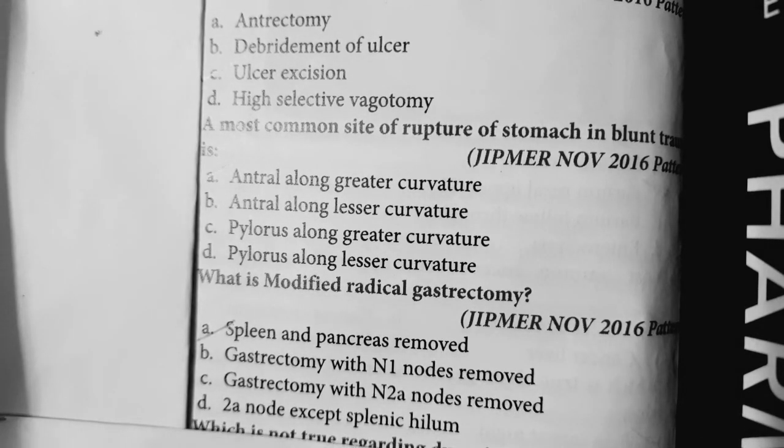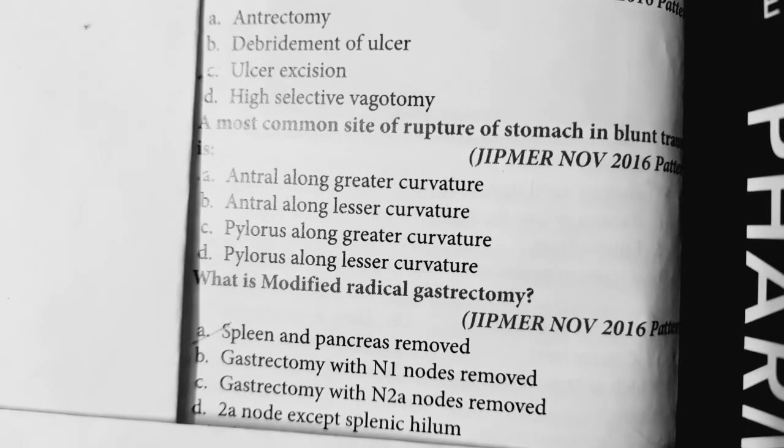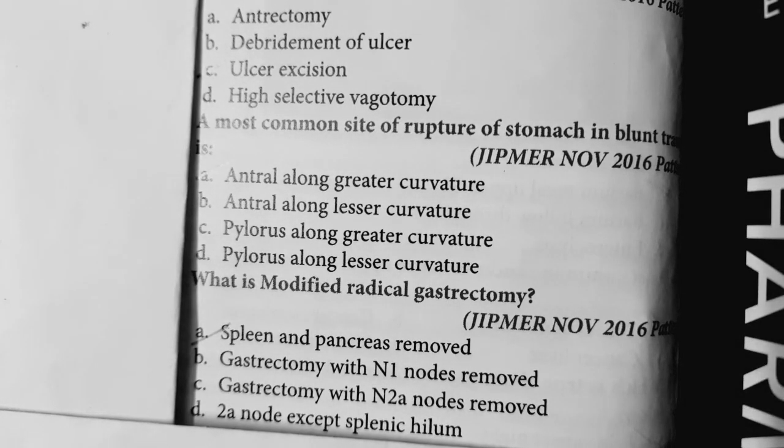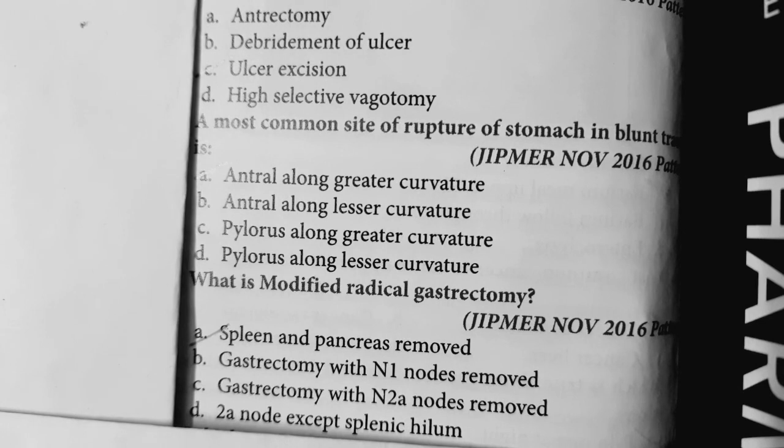So, let me just summarize what are the things that are removed in modified gastrectomy. Initially, for cancer stomach, they were doing partial gastrectomy in the 1950s. But it was found that almost 60% of recurrences were reported.